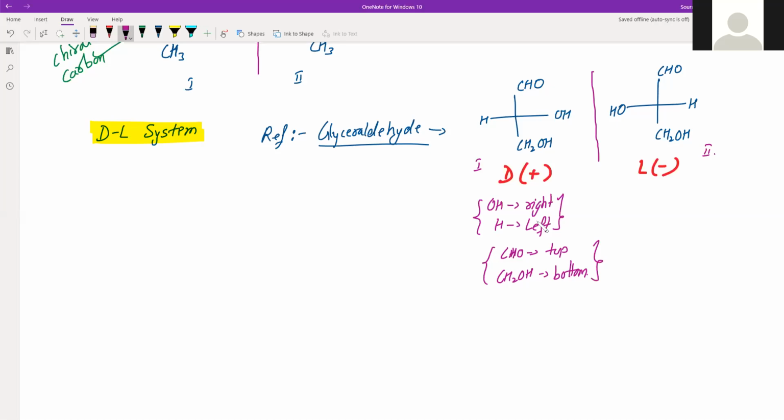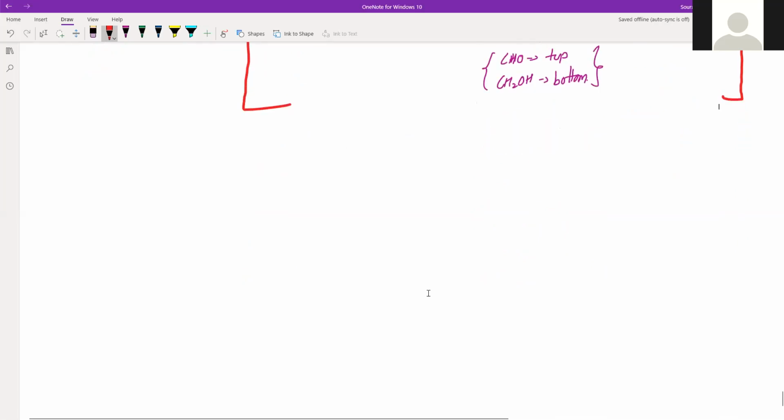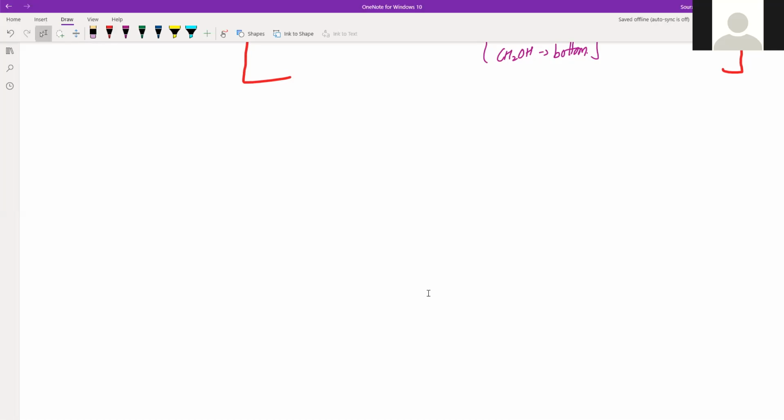And obviously on the other side, that is the negative side, it was given the L symbol, and this configuration is one in which the OH is towards the left and H is towards the right. Right? So this was our reference. Now, how to use this reference? If it is a reference, the other structures you will try to compare with this reference structure, and based on that, you will come to your conclusion whether that configuration belongs to the D category or the L category.